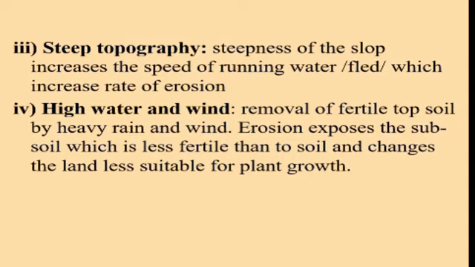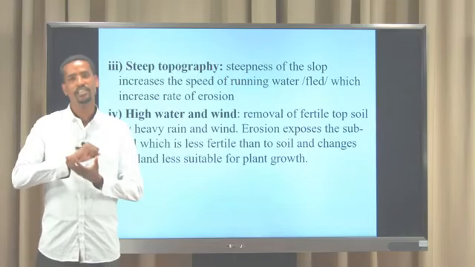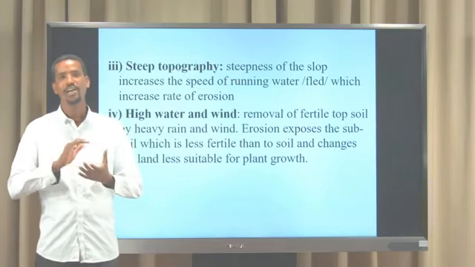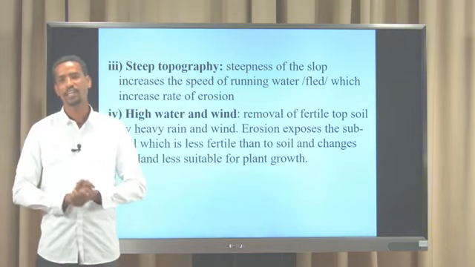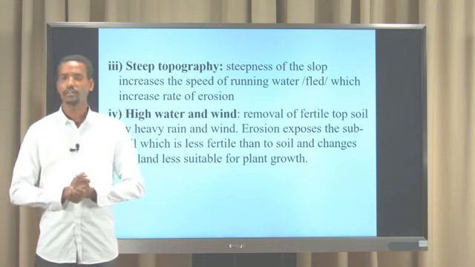And also, in this case, our mineral parts, or the external parts of the soil, what we call the earth's surface, will be removed. Why? Because there is a steep slope. The water is fast and removes the external or mineral parts of the soil. So steep topography is one factor affecting soil depletion.